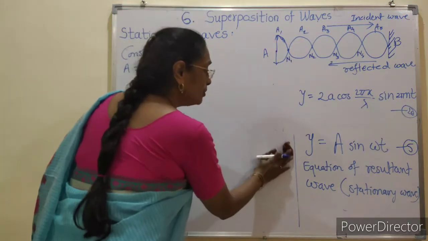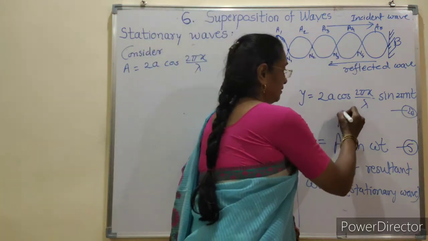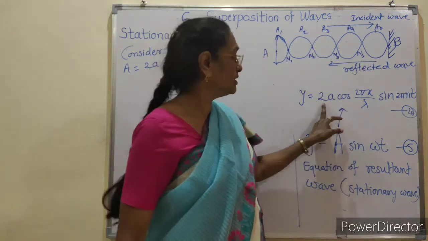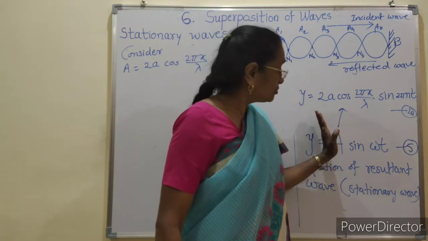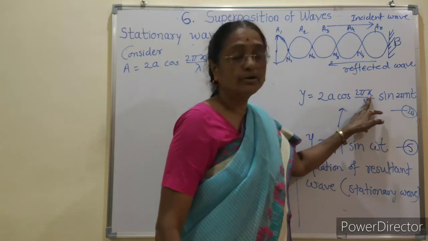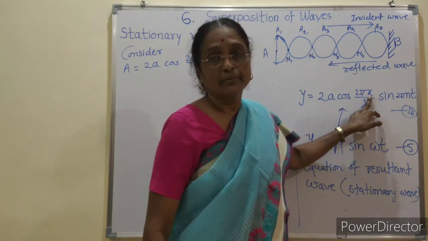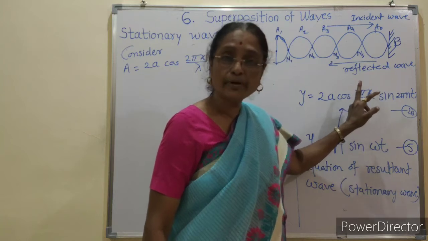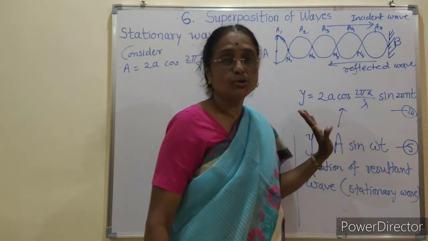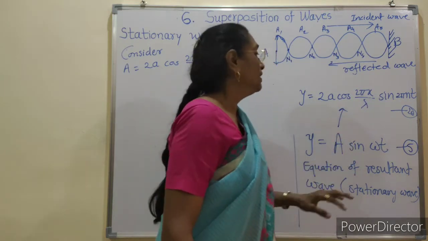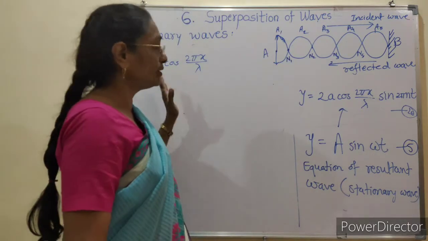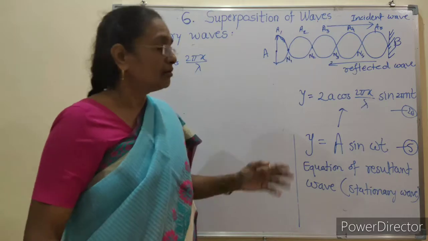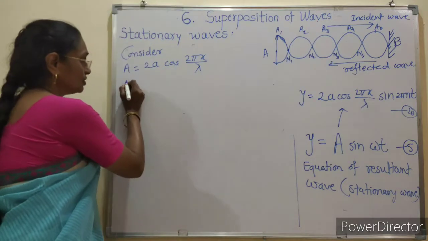But the amplitude 2a cos(2πx/λ) is different for different positions. So for different values of x, amplitude values are also different. Now those values we have to show by two different cases. In standard cases we have to consider.